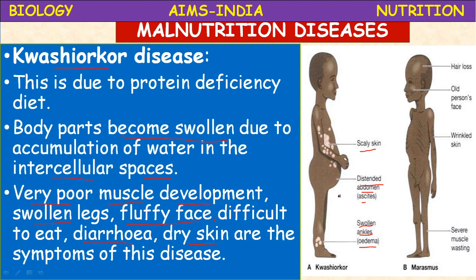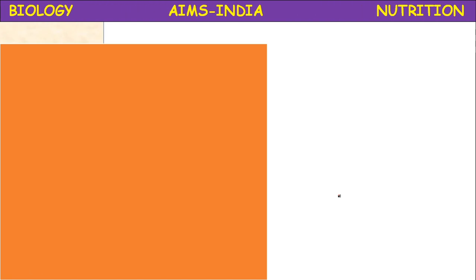When the child is weaned, when the mother stops breastfeeding, if it is compensated with separate external food materials, then also this problem arises. Or repeated childbirth without gap also leads to these problems, kwashiorkor and marasmus. Next, marasmus.